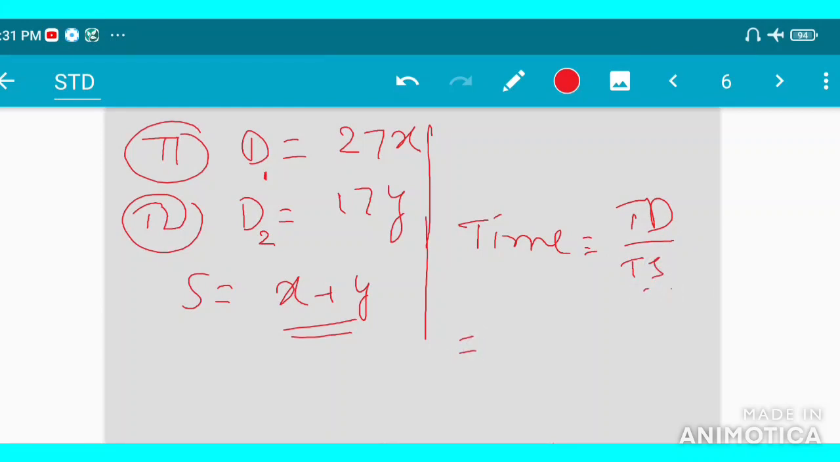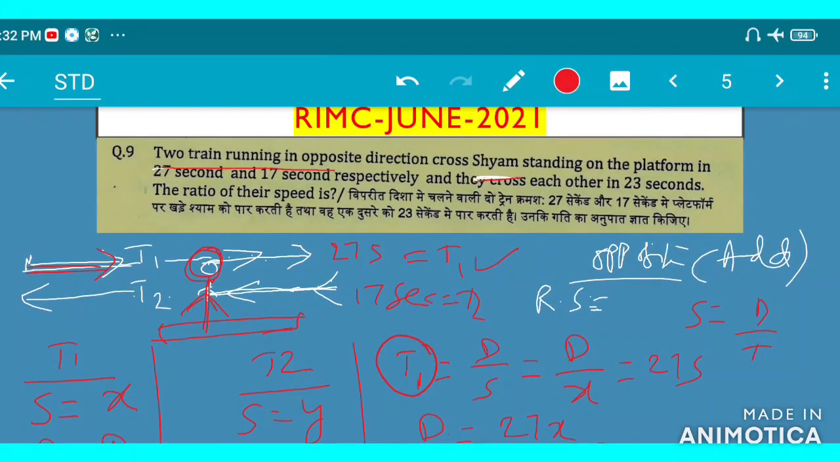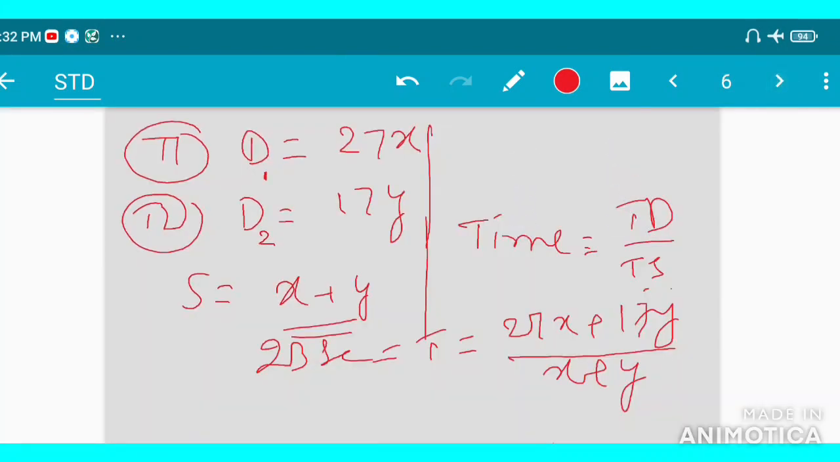So what will come? Total time is t, and here is the total distance. Total distance means 27x plus 17y, divided by total speed. Relative speed means x plus y, and the time given to us is 23 seconds for crossing each other. So simplify this one.